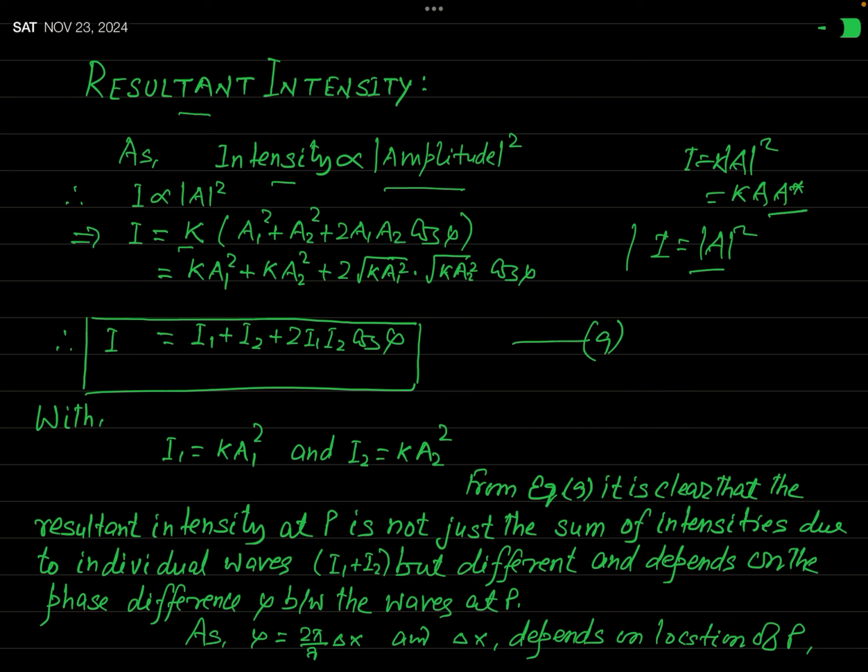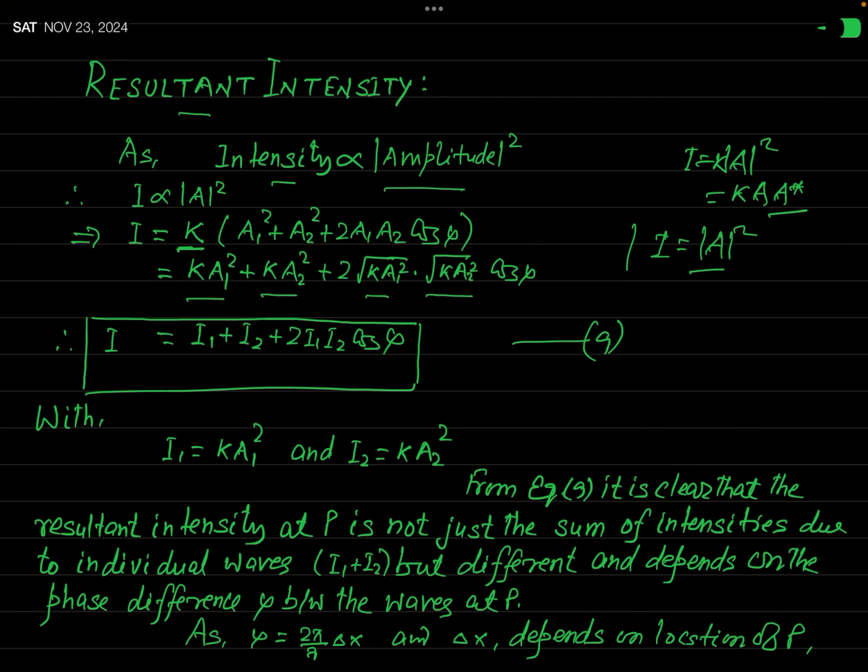I have written k. And you know, A square will be this much: A1 square plus A2 square plus 2A1A2 cos phi. Now this can be written as k times A1 square plus k times A2 square plus 2 times the square root of k A1 square times the square root of k A2 square, times cos phi. I have written the same thing, but in a different manner. Root k and root k will become k, and A1 square and A2 square have been written inside the square root.